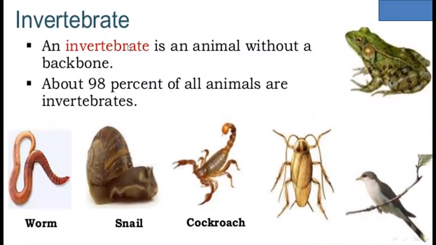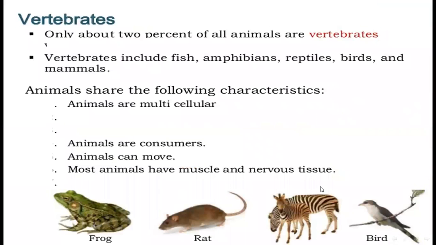Invertebrate. An invertebrate is an animal without a backbone. About 98% of all animals are invertebrates. Worm, snail, cockroach, all these types of animals belong to the invertebrate group. Only about 2% of all animals are vertebrates.